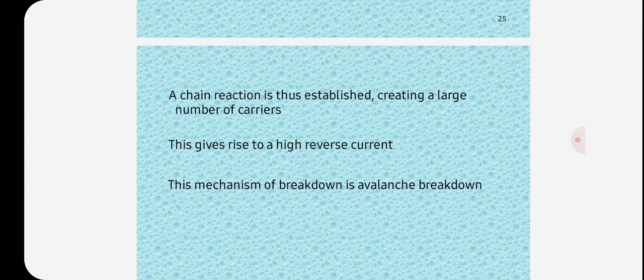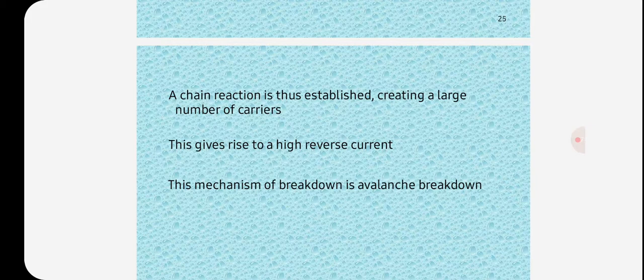Zener breakdown occurs in Zener diodes because they have a very thin depletion region. The breakdown region is the normal operating region for a Zener diode. Zener breakdown occurs in a Zener diode with Zener voltage that is less than 6 volts.